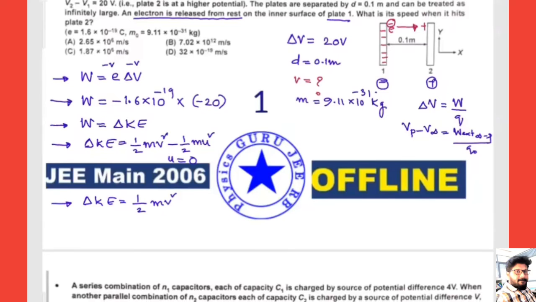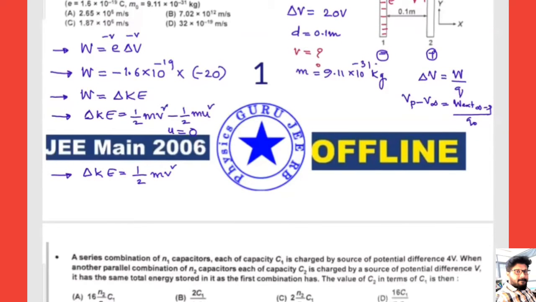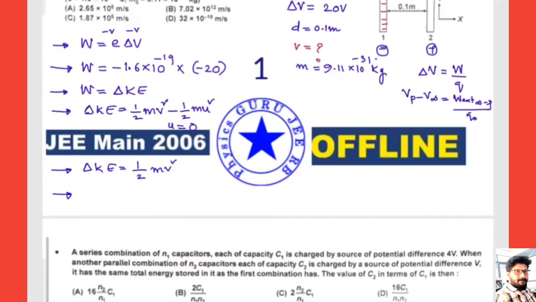Now if I equate both, the work done is 1.6 × 10^-19 × 20 equals half times the mass, 9.11 × 10^-31, times V squared.